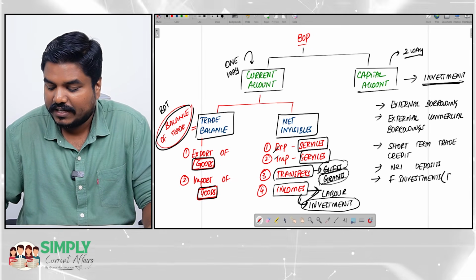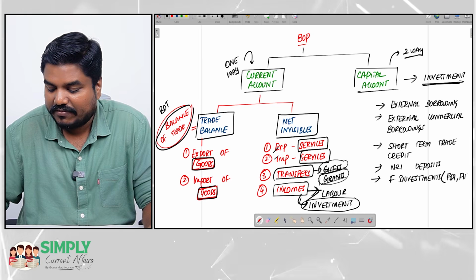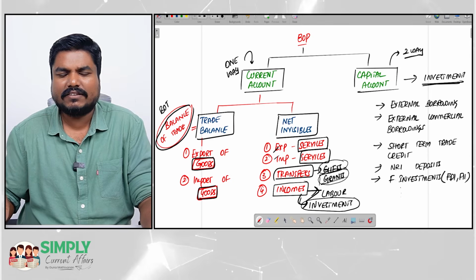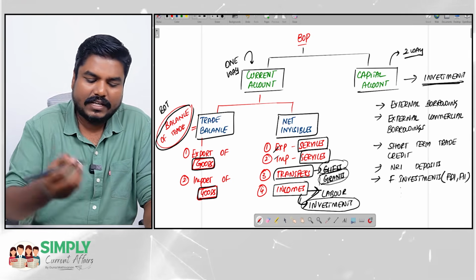There are many more, but this much is sufficient. All these will come under capital account.